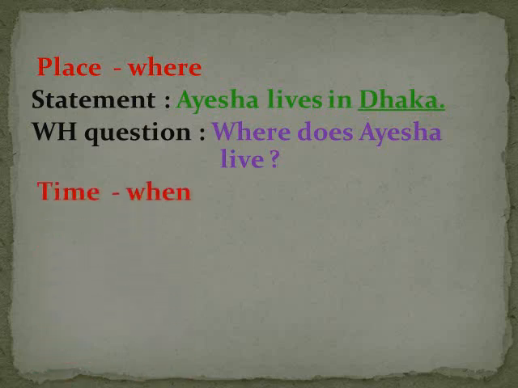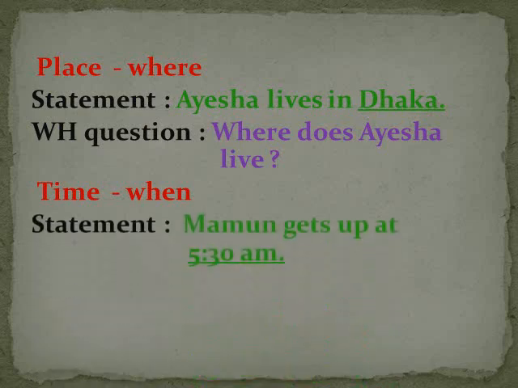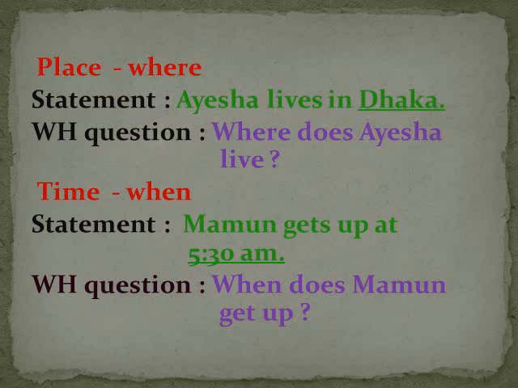Next, if the underlined word is time, then we have to form the question using when. Let's see example. Mamun gets up at 5:30 a.m. So here 5:30 a.m. is underlined. It is a time. So we have to use when to form the question. First step when, second step auxiliary verb does, third step subject, and last step is main verb get up.